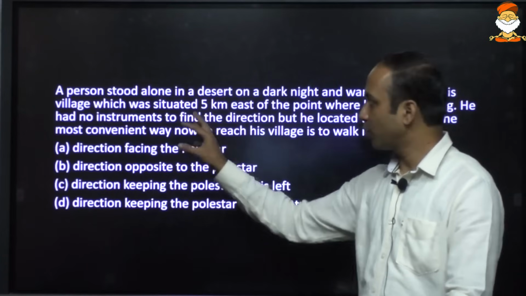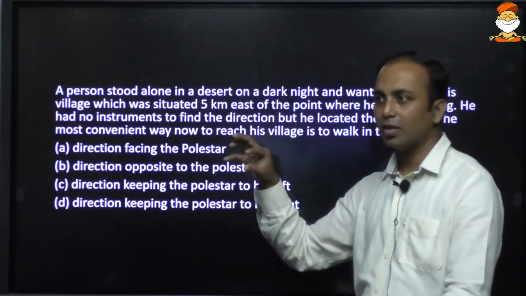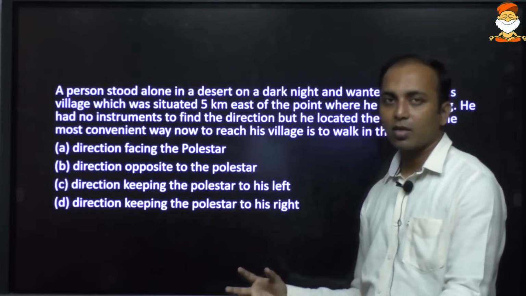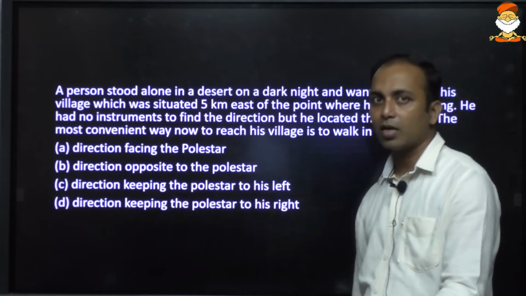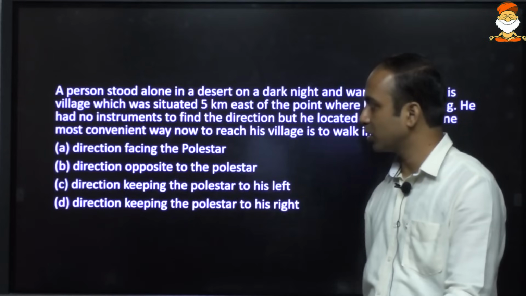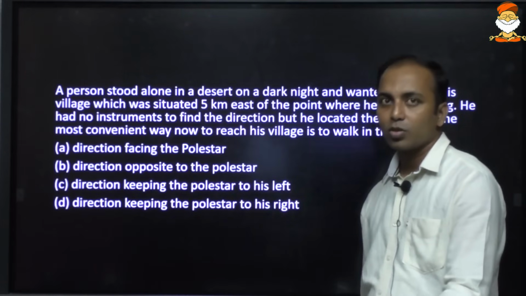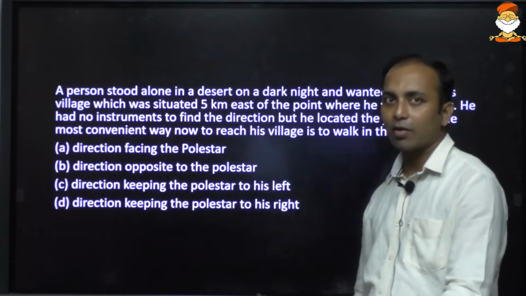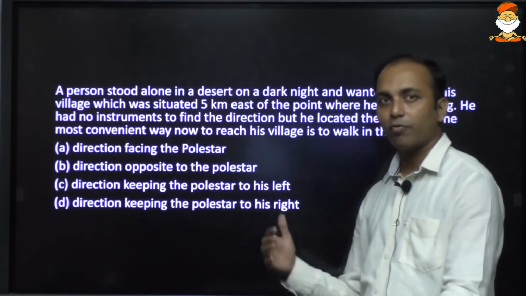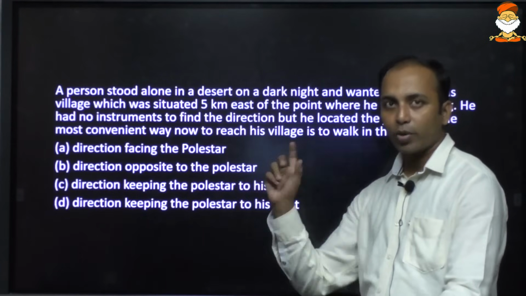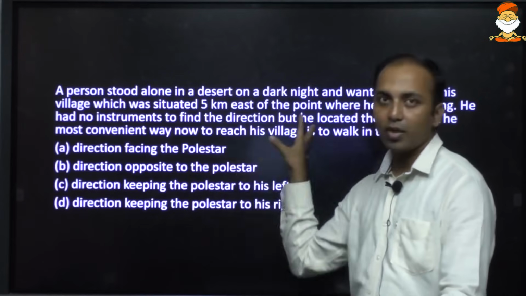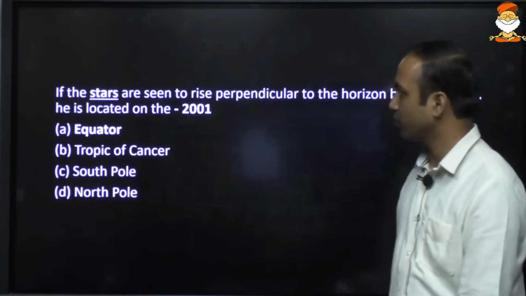So what if the navigation instrument fails in the middle of the sea, and everywhere it is sea, and there is no particular way that you will understand the direction, so which direction you would be moving. So usually when the failure takes place during the daytime, certainly during the daytime you cannot locate the pole star, so they wait for the night to come, they will locate the pole star and they will see the direction and then they will move accordingly. So this is a very, very important useful question also.